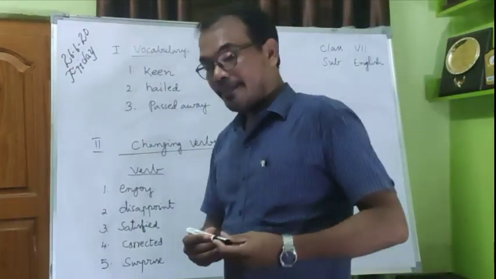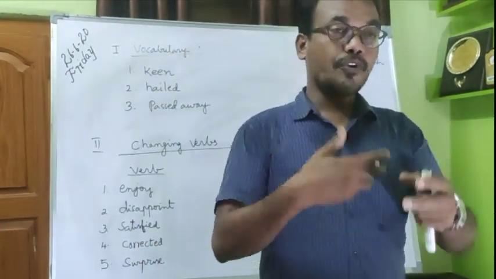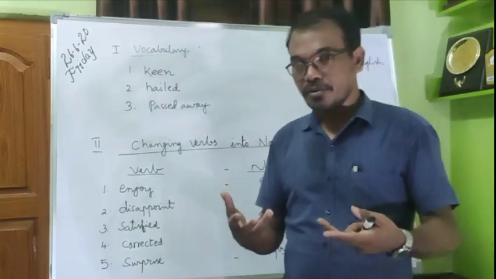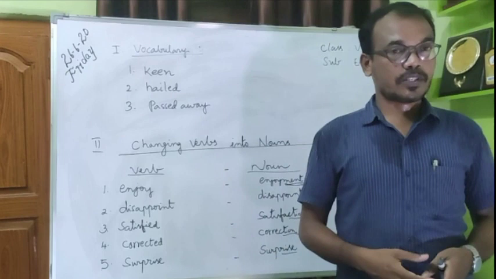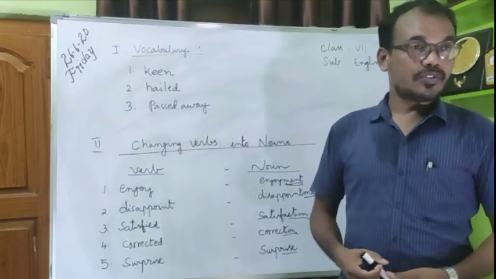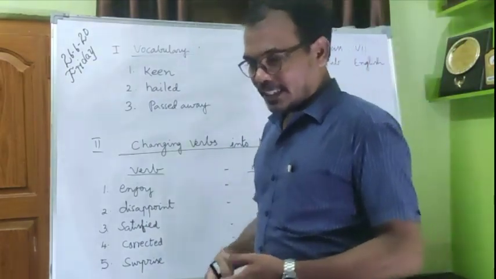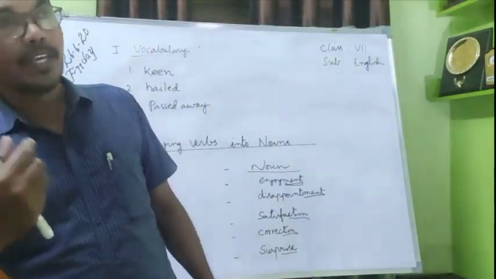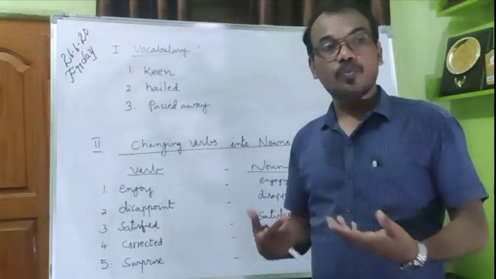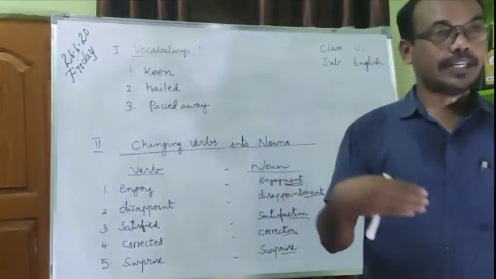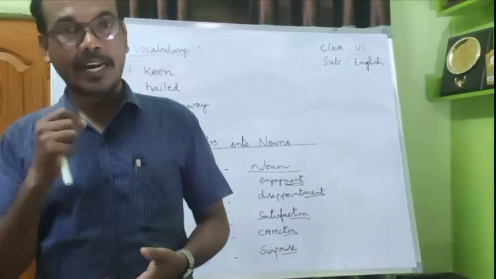So that you can have a complete grip upon your feelings when you are expressing your emotions. You can have a better grip upon language to express well. So you need to learn these things, changing verbs into nouns. Writing skills will be improved if you learn this exercise well. What is this exercise? Changing verbs into nouns. So you can have some freedom to write when you are writing.